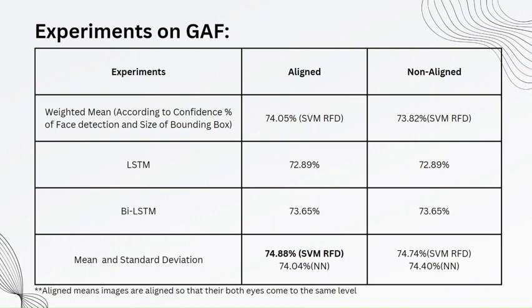So these are my experiments on the GAF dataset. Also, before even processing the images for facial feature extraction, I have aligned the images. That is, I have aligned the faces of individuals in such a way that both eyes come at the same level. This has improved the accuracy a lot. As we can see, mean and standard deviation performed way better than any of my other approaches. So I adopted mean and standard deviation with SVM RBF as the classifier as my model.